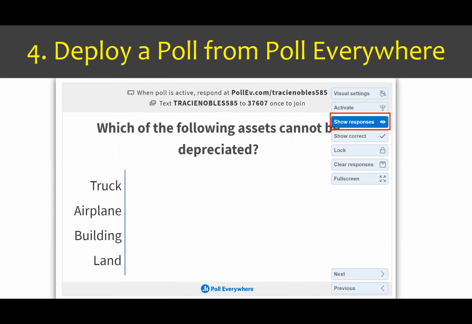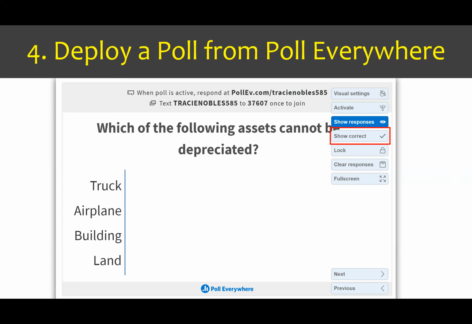Now, you'll notice that there are a couple of different options in that area. So one of the features of Poll Everywhere is that you can decide whether you want to show your responses right away or whether you want to hide students' responses. And so you can toggle that Show Response button on and off to either show students the answers right away or to show them in delayed time. You can also, after a period of time goes by, select Show Correct. That will identify to the student what the correct answer is.